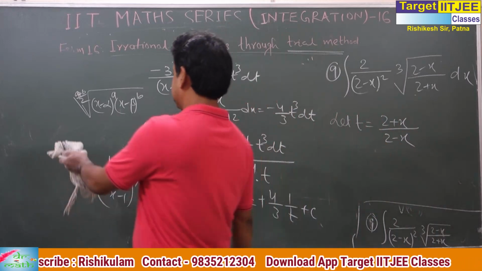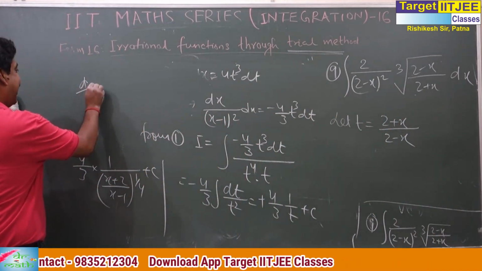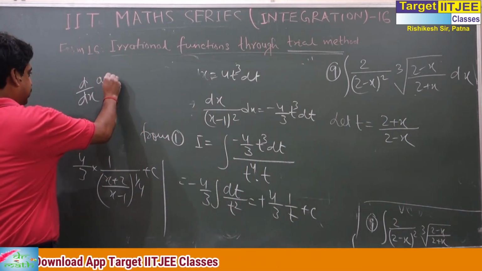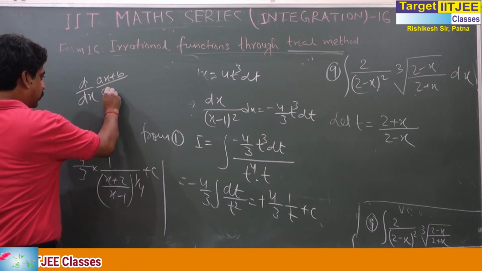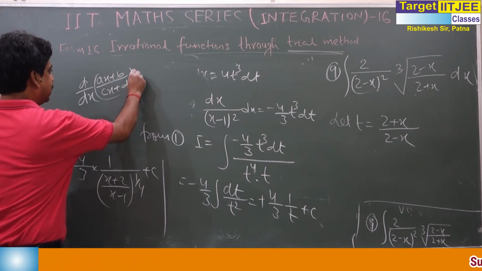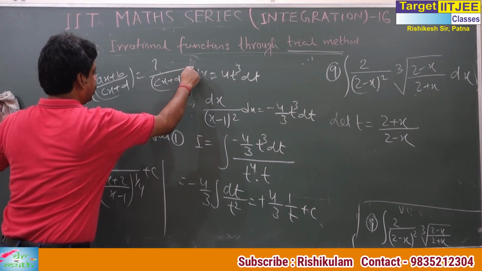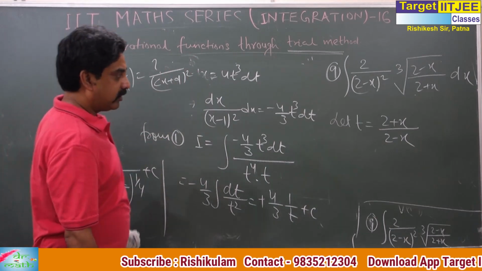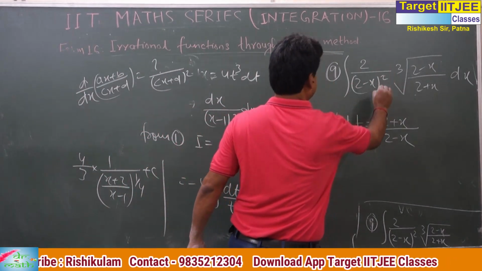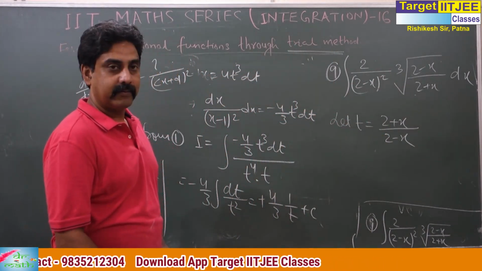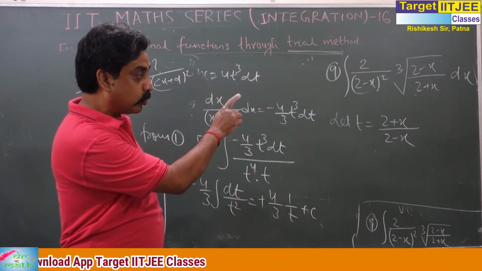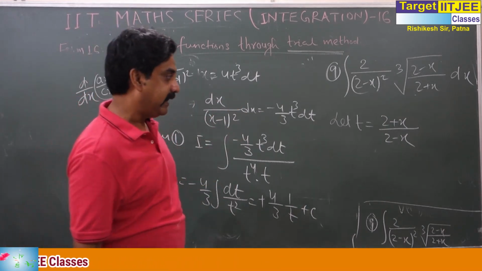So recall the fact that I wrote some time ago. What did I write? This is constant by (cx plus d) whole square. So in order to get (2 minus x) whole square in the denominator, when we differentiate it, we need 2 minus x in the denominator.